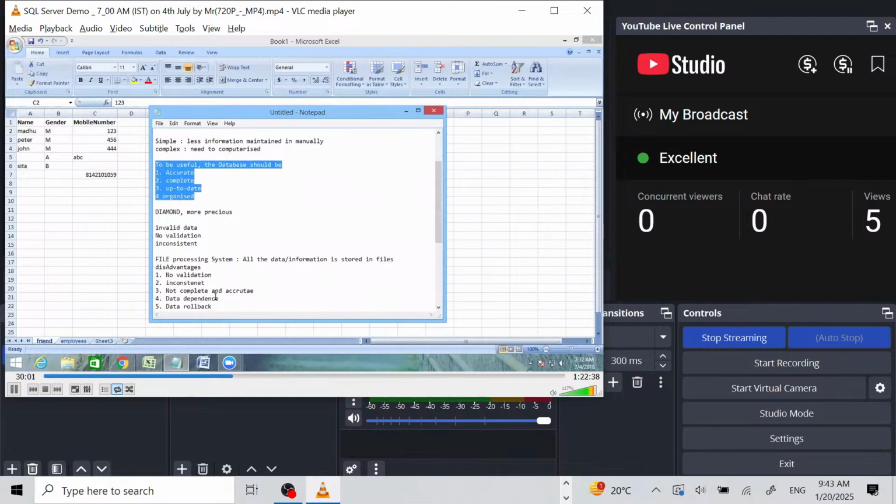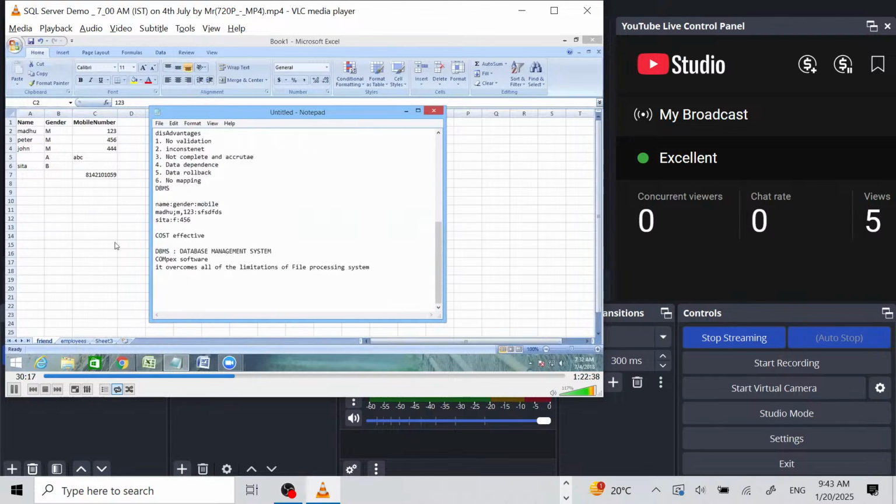If we store our data with the help of a DBMS software, it will be accurate, almost 99% complete, up to date, and well organized.